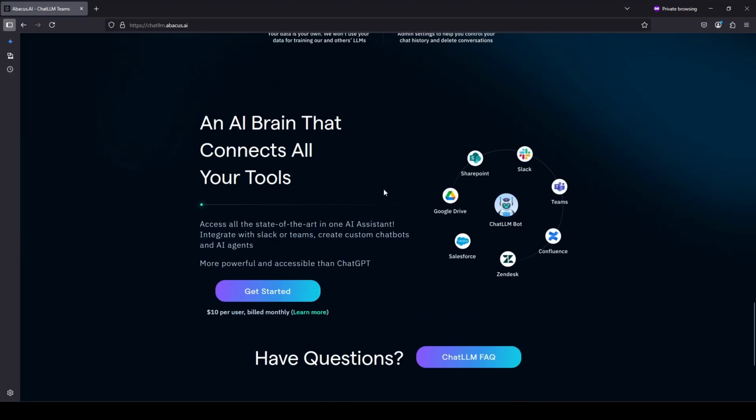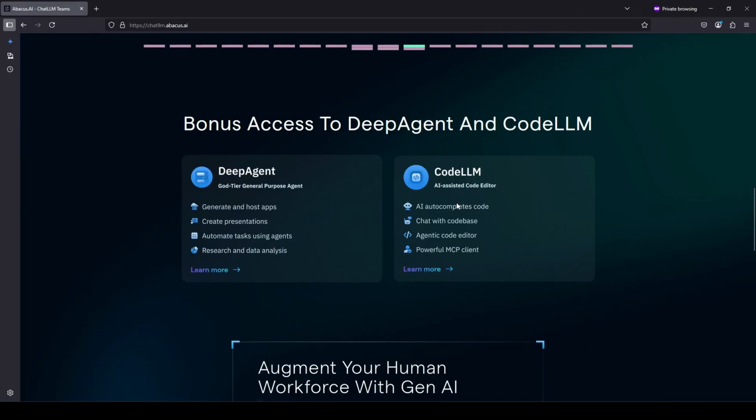I will say that I do not use all of the features within ChatLLM. I am slowly branching out and using more of them as I find that they function better and I actually have some use case for it. You can see here that they talk about an LLM bot that can connect to Slack and Google Drive and stuff like that. I've never used any of that. If you look up here, they have their own code editor. I haven't used their code editor at all. I have used Deep Agent, so we'll talk about that. That said, that's enough of an overview. Let's just get into what the actual thing looks like when you log in.